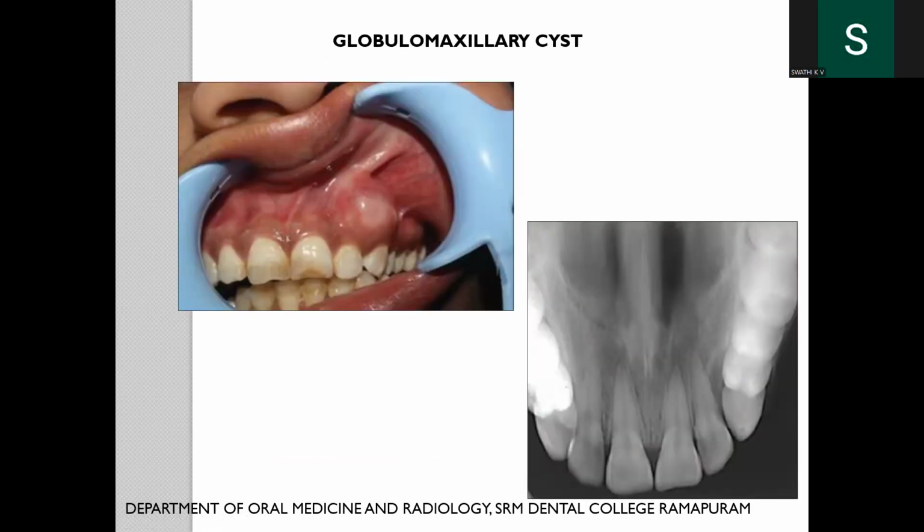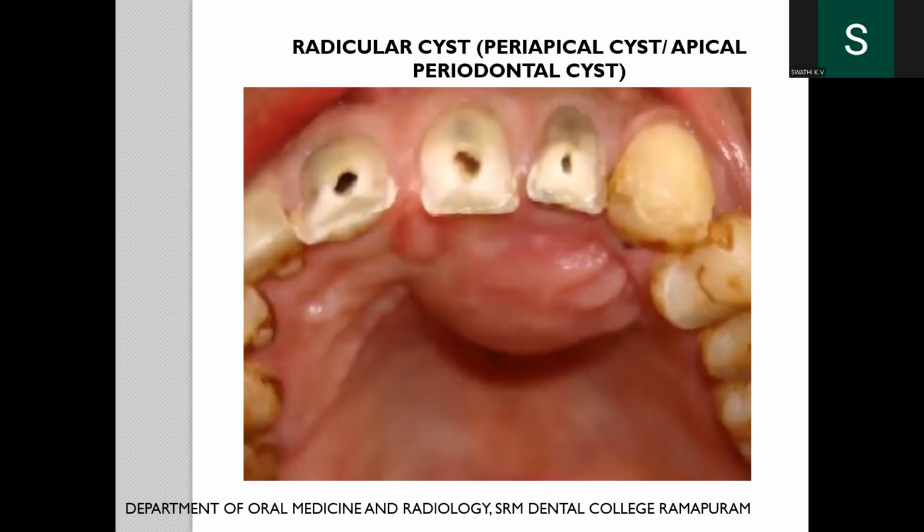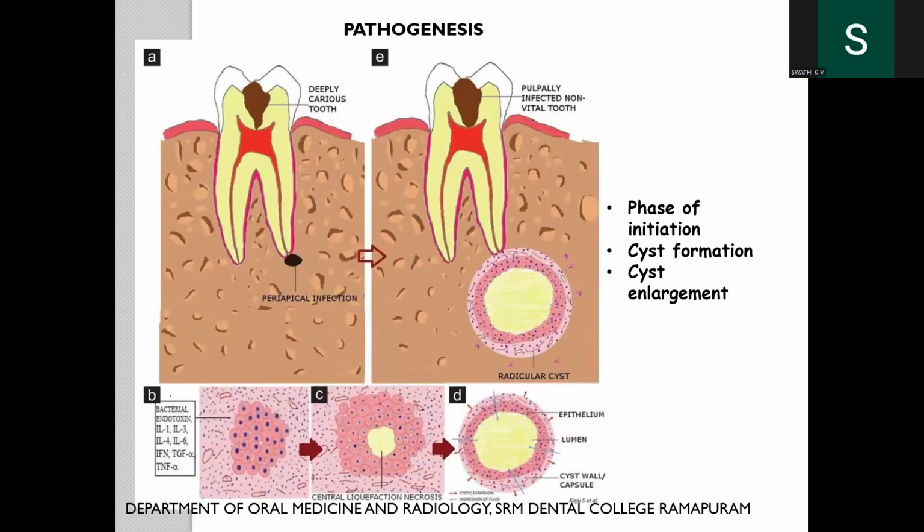This is a globulomaxillary cyst. This is the occlusal picture. Of inflammatory origin, the most common is the radicular cyst, known as the periapical cyst. There is a phase of initiation with periapical infection, associated with a deeply carious tooth. The cyst forms and then enlarges through various hydrostatic theories and other theories.